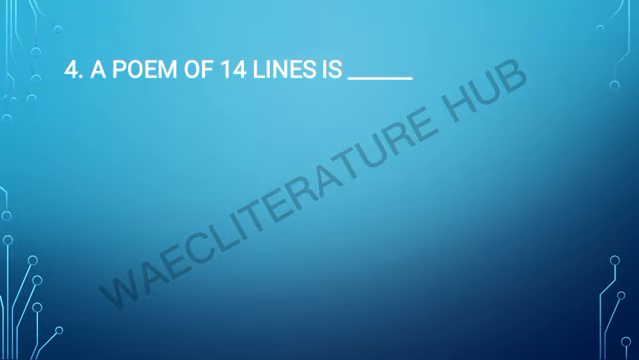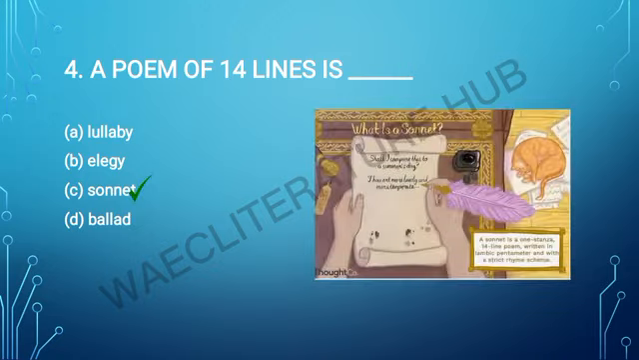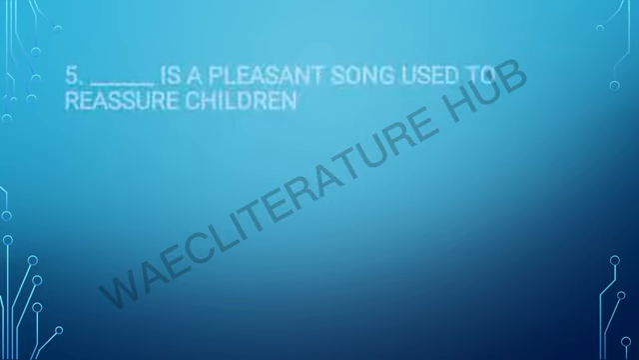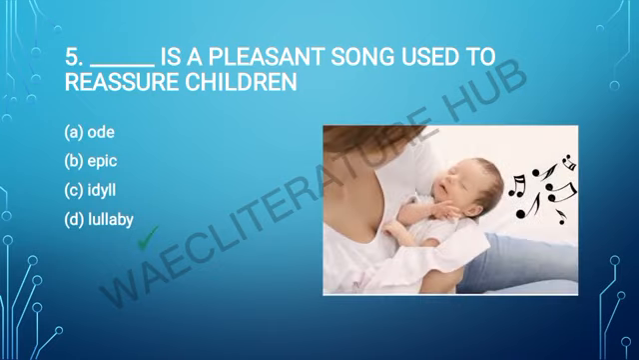The poem of 14 lines is lullaby, elegy, sonnet, ballad, and our answer is sonnet. A poem of 14 lines is a sonnet. Dash is a pleasant song used to reassure children. We have ode, epic, ideal, lullaby, and the answer is lullaby. I'm sure you know what a lullaby is. You can have any song for a lullaby as long as it's very calming and soothing.